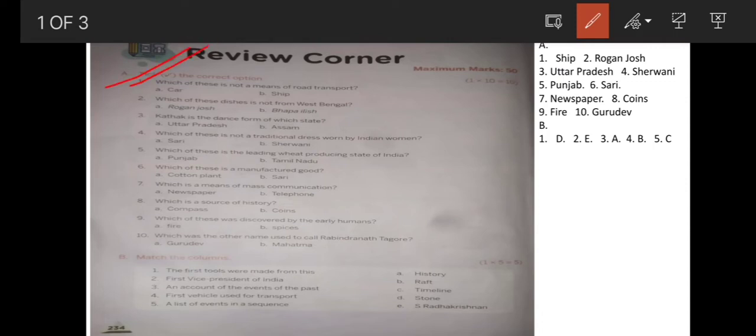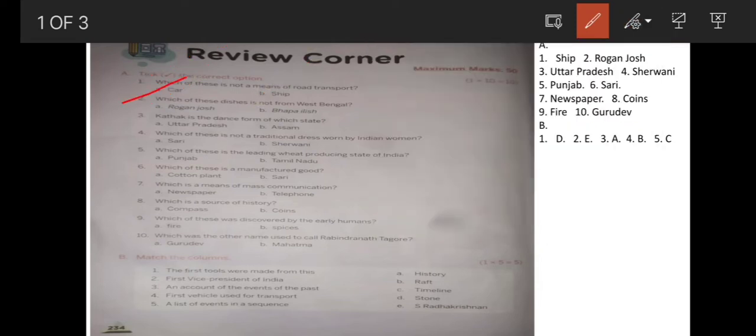1. Which of these is not a means of road transport? Options are car, ship. The answer is ship. Ship is not a means of road transport. Ship is a water transport. And if the question is, which of these is a means of road transport, then the answer will be car. But here the question is, which of these is not a means of road transport, then it will be ship.